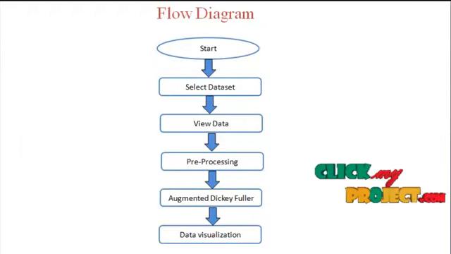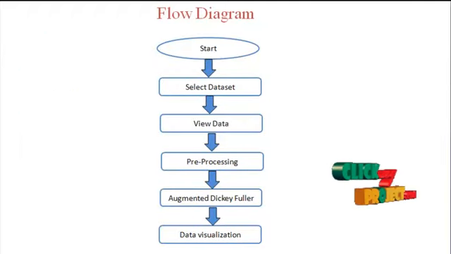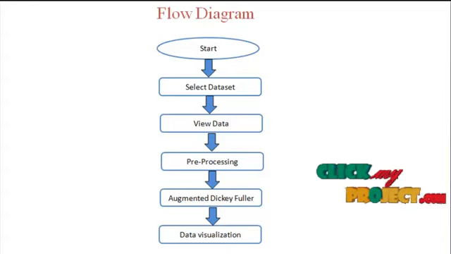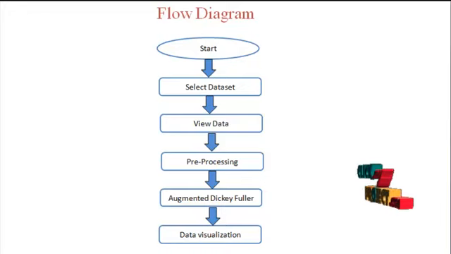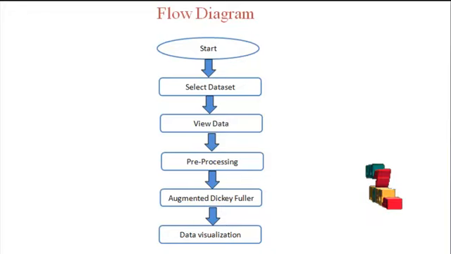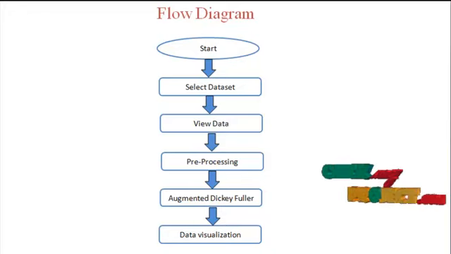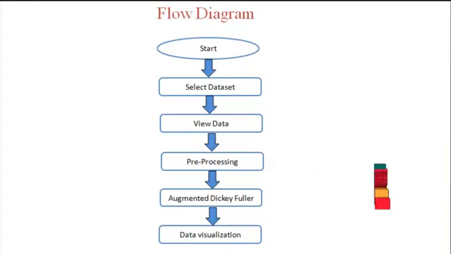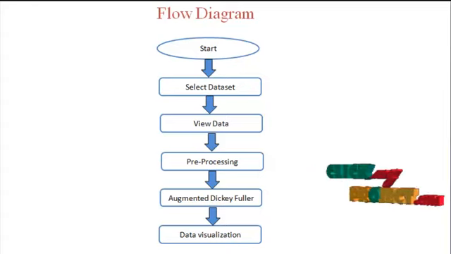The flow diagram of time series data is: start the project and select the temperature data and air passenger data as the input. We use the temperature data of Melbourne, Australia and the air passenger dataset. The temperature dataset is based on date and temperature, and the air passenger dataset is based on date and passenger ID. And take the dataset into the pre-processing method.